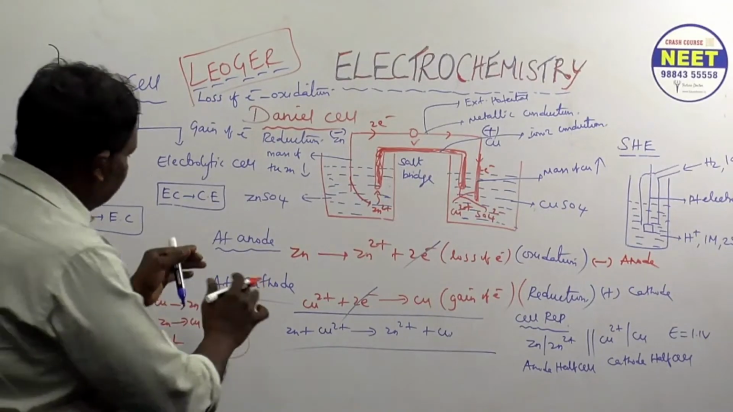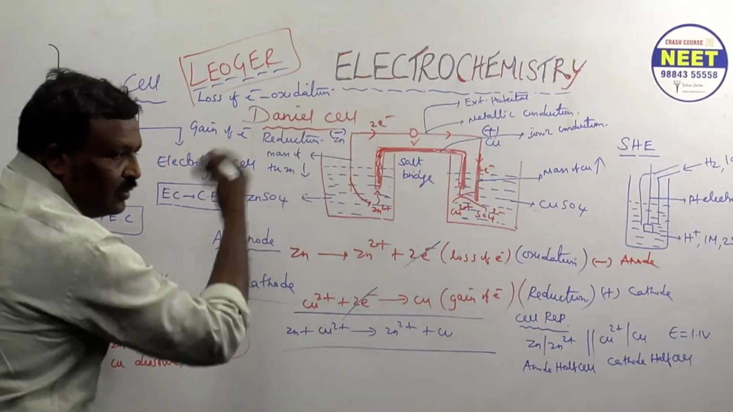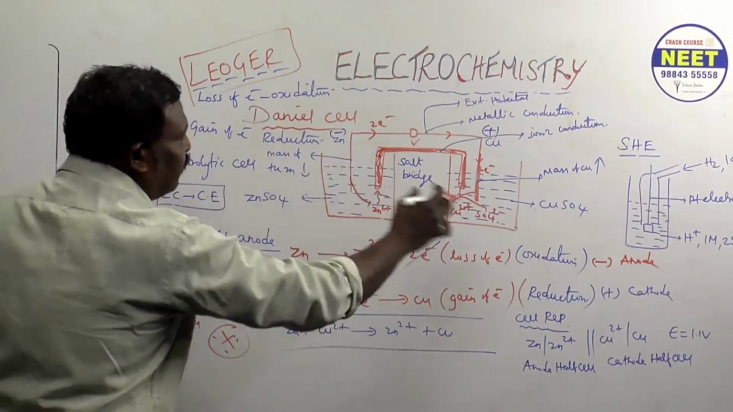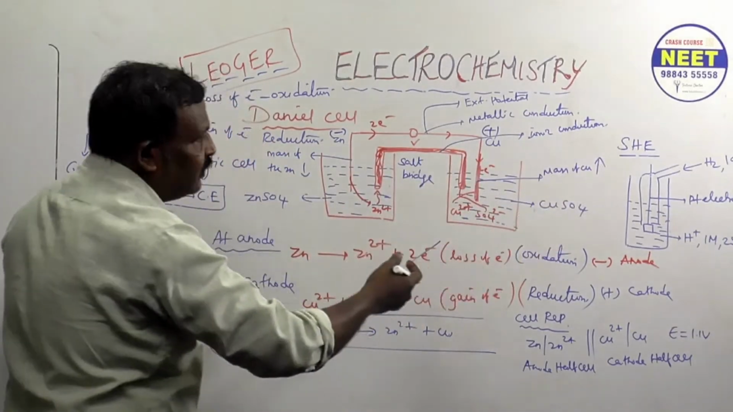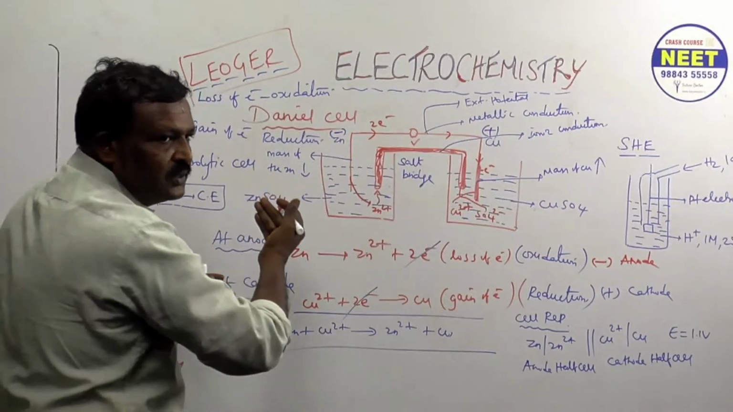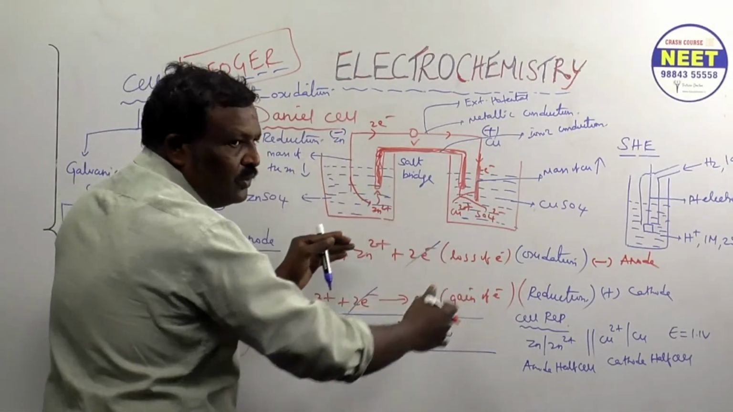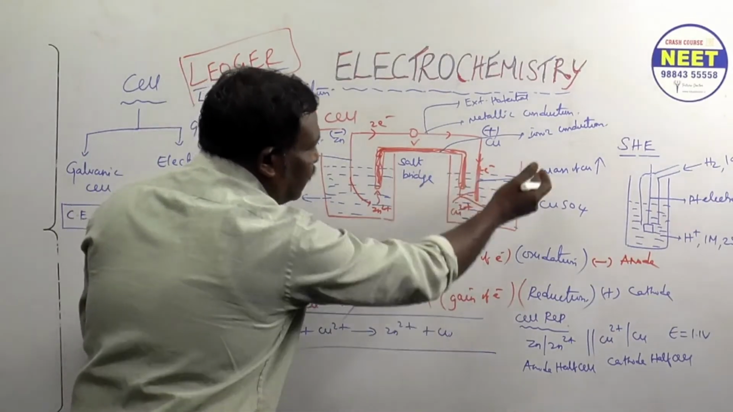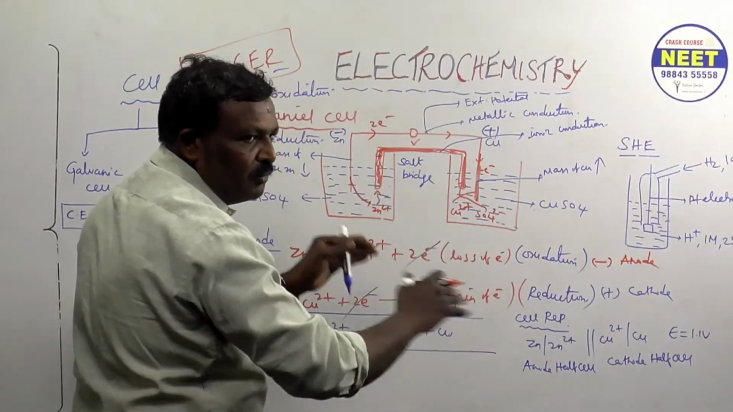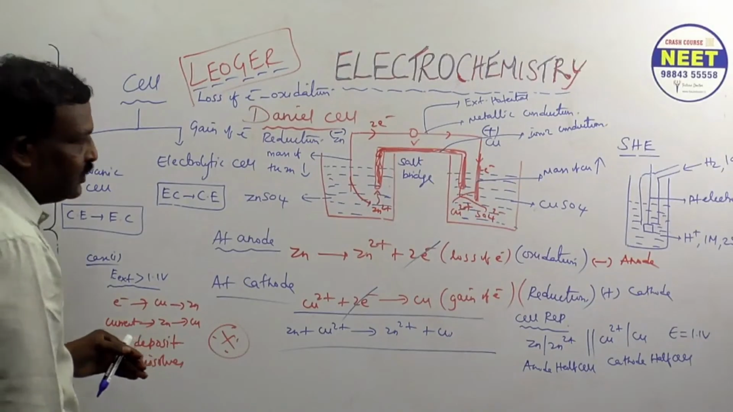Understood? Suppose the external potential is less than 1.1 volt, as usual. Electron moves from zinc to copper. Current moves from copper to zinc. Understood? Zinc dissolves from the zinc electrode, copper ion is deposited as copper. It normally happens. But if you apply external potential, everything will be changed.